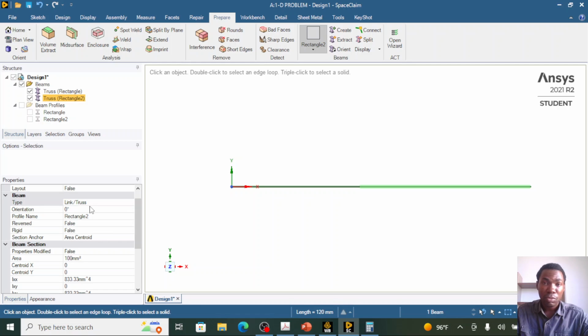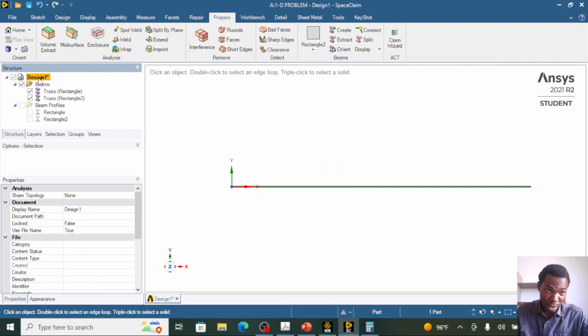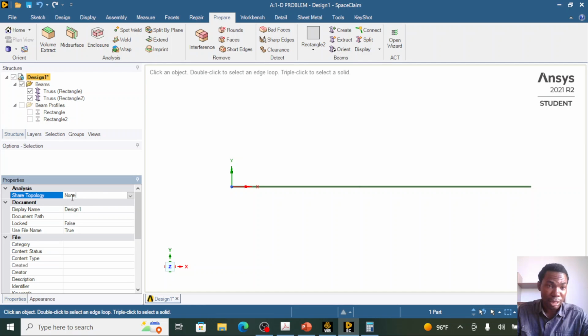What we need to do before we leave this SpaceClaim working environment, we need to click on this design button here, and under shared topology we need to select share. Currently it is at none. We need to select share.